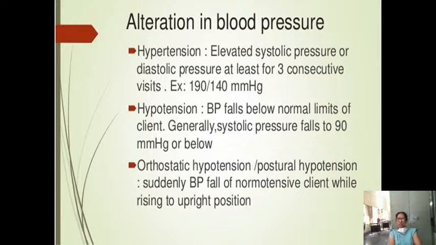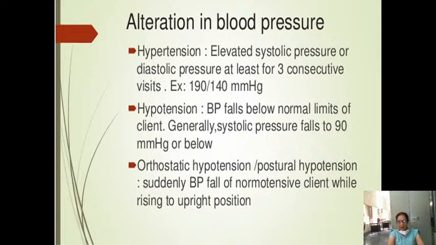What is hypotension? When the BP falls below normal limits, generally systolic pressure will be less than 90. Usually some people maintain pressure around 90 by 60. Then there is orthostatic hypotension. BP is normal, but whenever we stand up, BP falls.